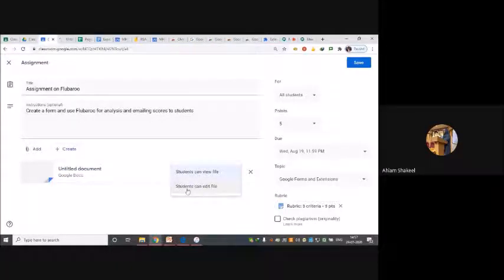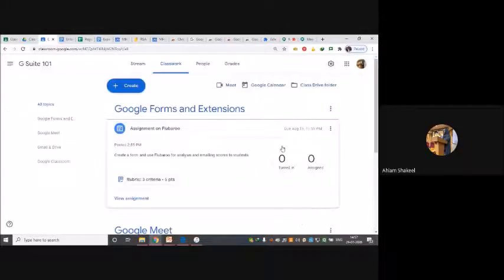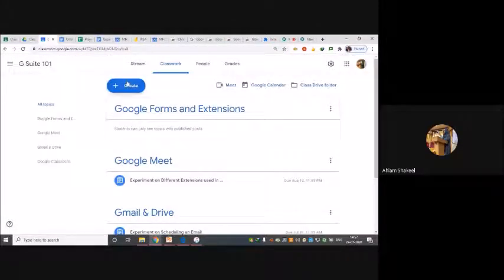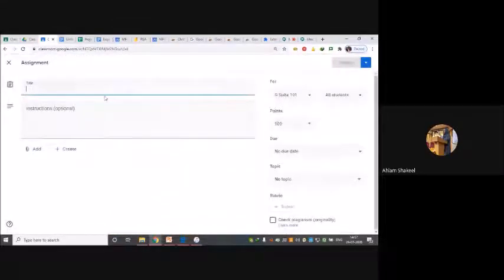But now see, once the assignment is assigned, I can only create a view file, and I cannot make changes to it. So I have to delete this one and create another one. So what I'll do, I'll delete this assignment, and I'll be creating another assignment for that. Now the name of the assignment was assignment